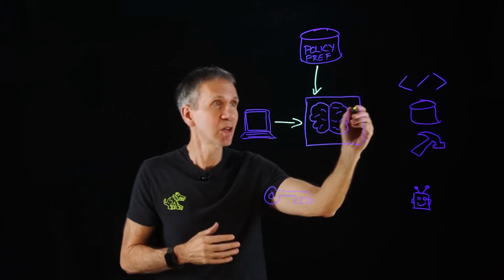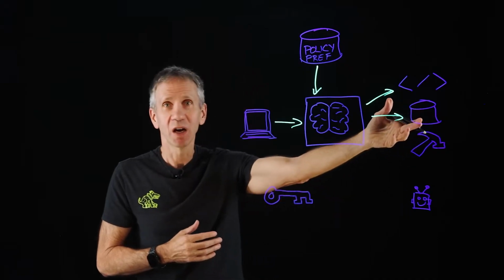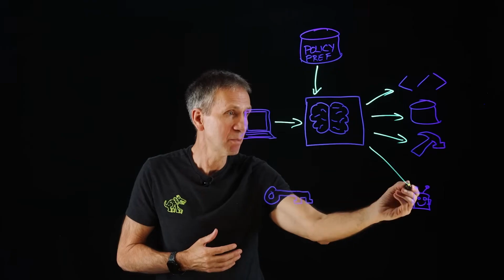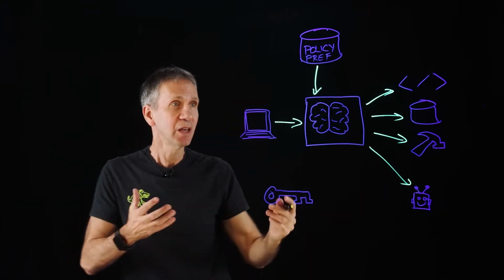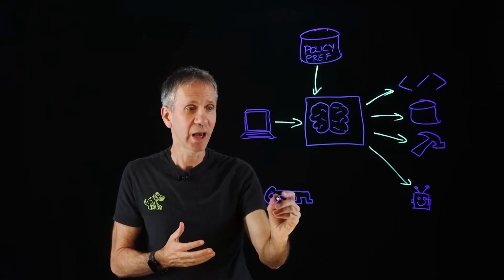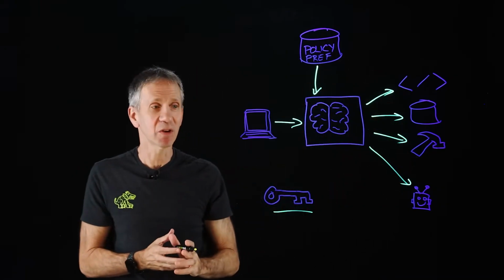And then ultimately, it takes those actions. So it could do an API call. It might write some data, move some data around. It might use a tool. It might spawn other agents. And then all of this is going to be driven by credentials. So we have individual capabilities that each one of these things ought to be able to have.